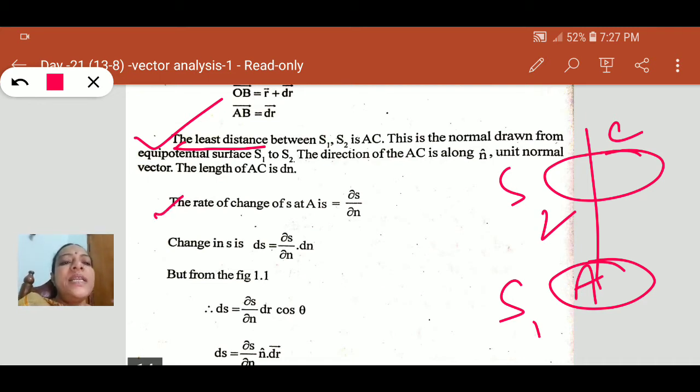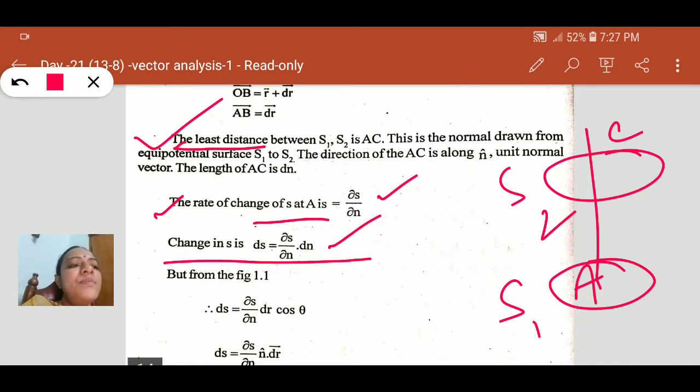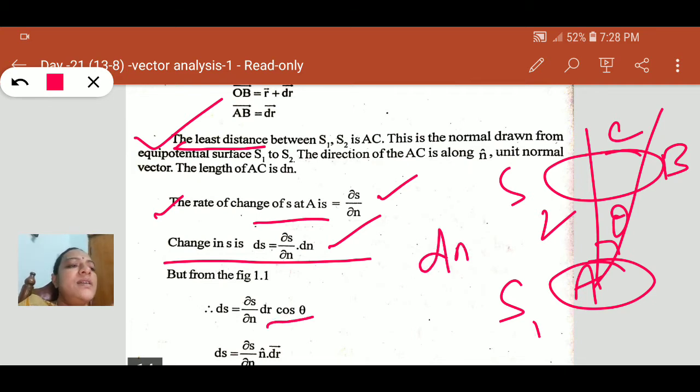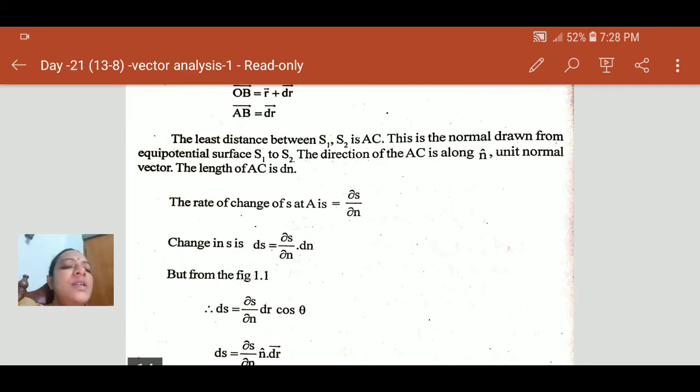Now calculate the rate change at A. It is nothing but dou S by dou N. Therefore, the change we can write as ds = dou S by dou N into dN. But from the figure, if you assume theta is the angle between AC and AB, then dN can be written as dr cos theta. So ds is equal to dou S by dou N dr cos theta. This dr cos theta can again be written as the dot product of n cap dot dr.